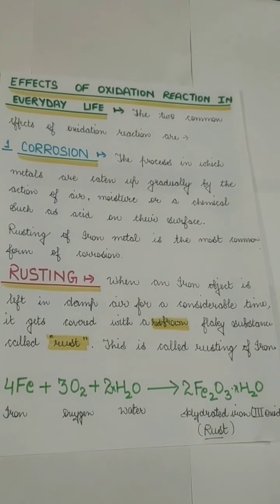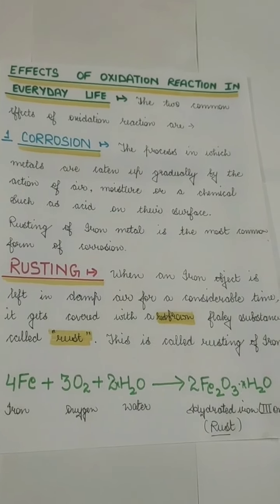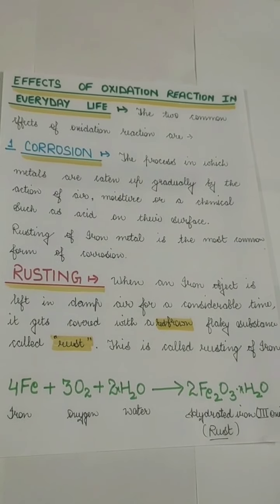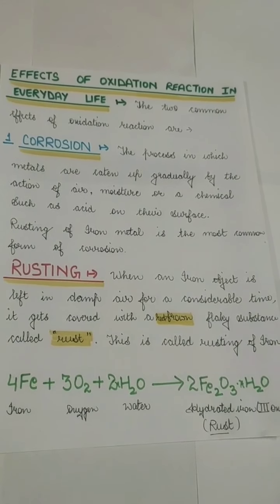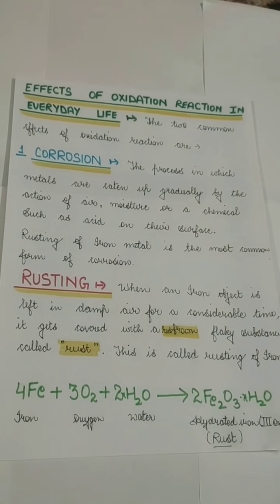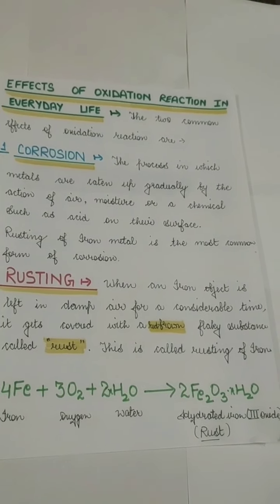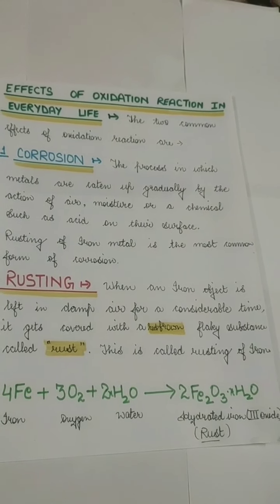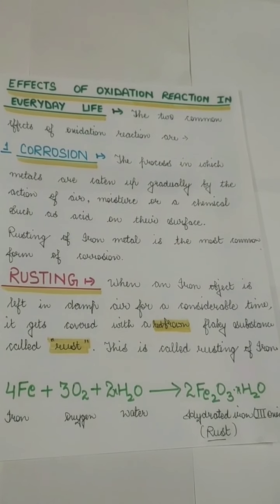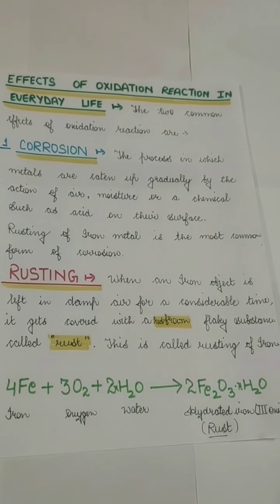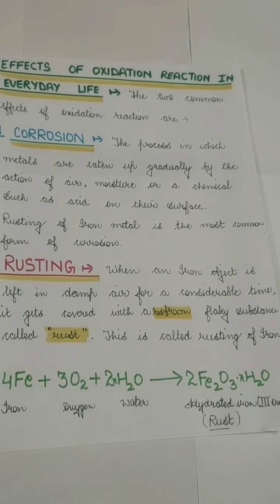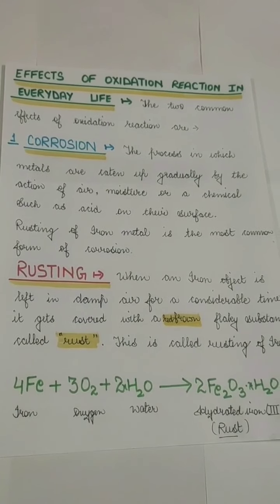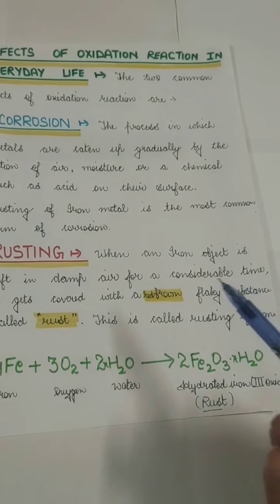That is a flaky substance. Flaky means that it falls off. That layer, the powdery red substance, is not permanent; it will fall off, and hence the inner portion of the iron will also get rusted, and it will also flake off, and this process will continue, and at last there will be a time when the iron metal will be gone. It will all be formed into the red brown powder. So the rusting of iron is very dangerous for the iron metal, because it gets eaten away by the process of oxidation. This is called rusting.